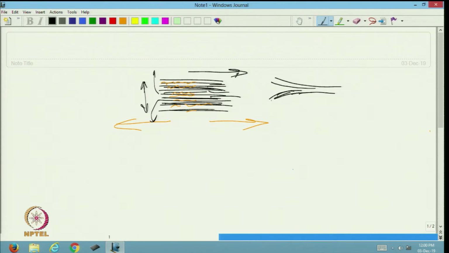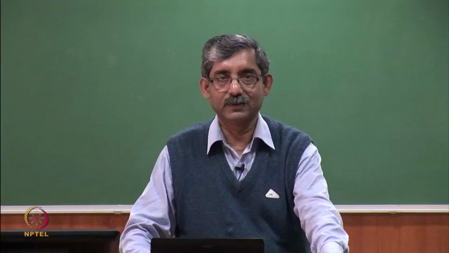So, although fibers are there in this direction, due to this out of plane force, this matrix will get damaged. This process is known as delamination.